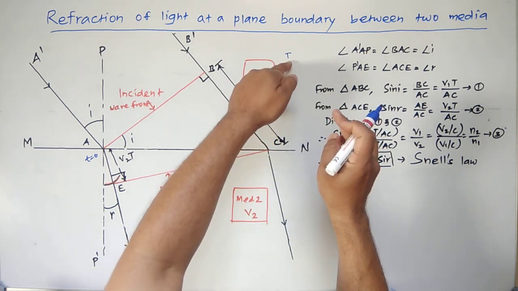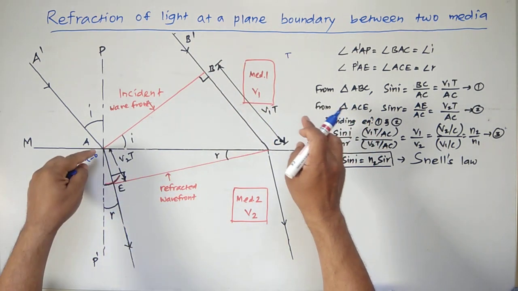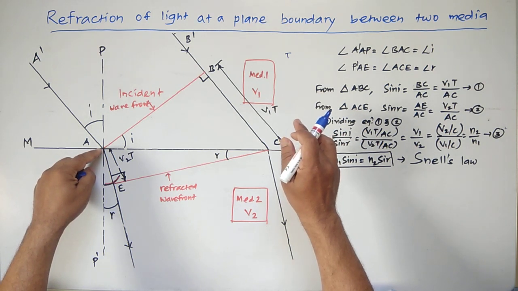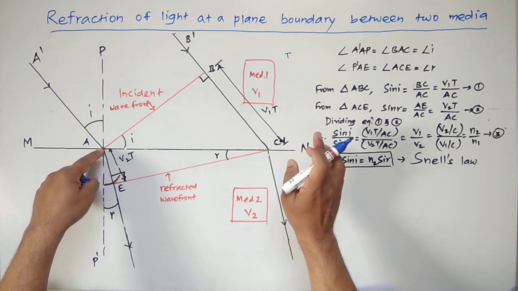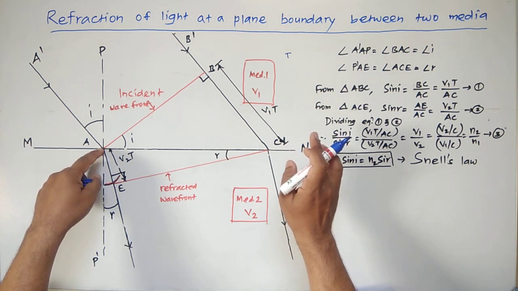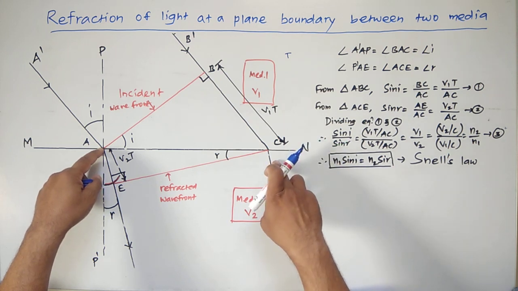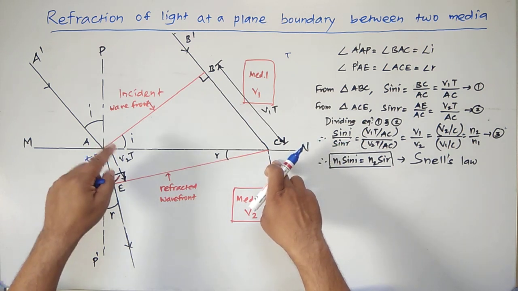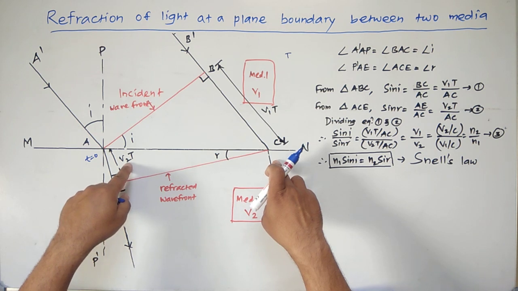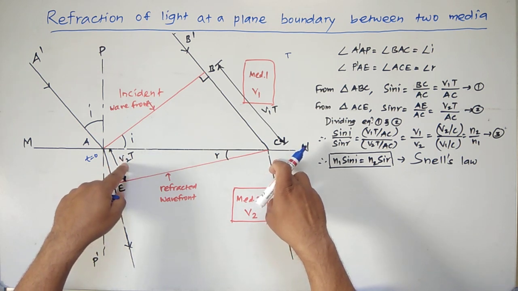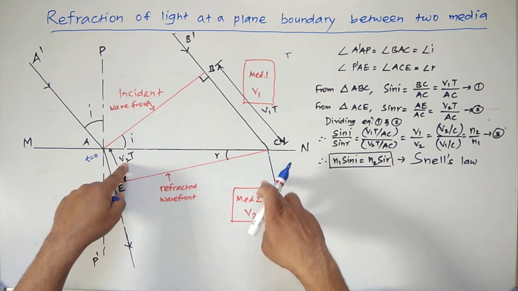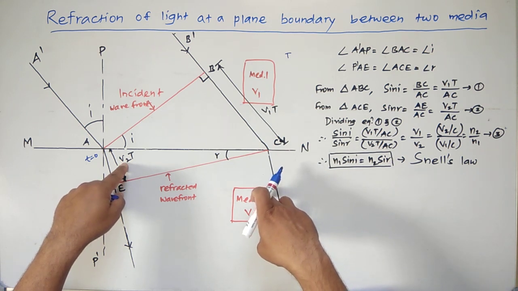Now during this time t, the secondary waves starting from point A, which acts as the source of secondary disturbance, will travel in the second medium a distance v2t, where v2 is the speed or velocity of light in the second medium.